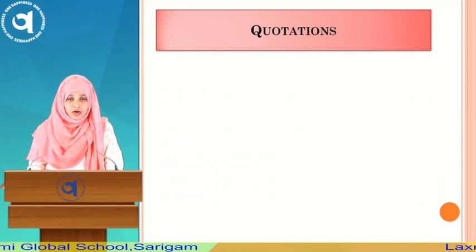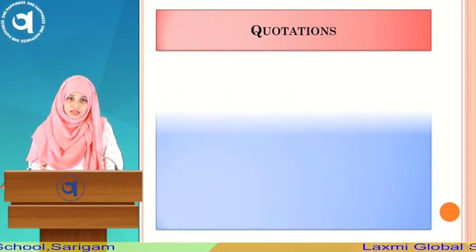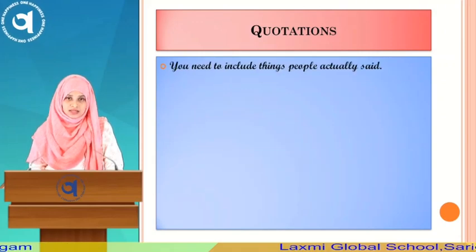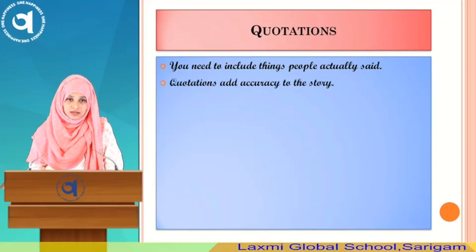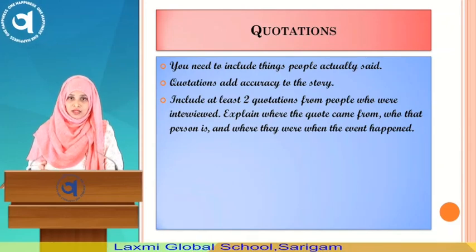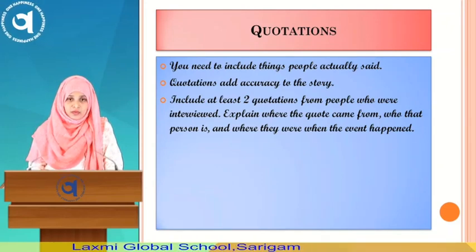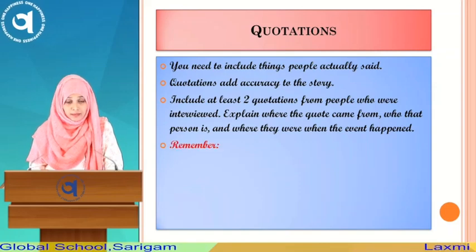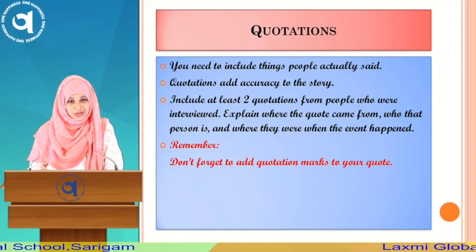Now comes the fourth element of the newspaper article, which is quotations. Quotation as in, you need to include the things people actually said about any particular incident. Quotations add accuracy to the story. Include at least 2 quotations from people who were interviewed. Explain where the quotes came from, who the person is, and where they were when the event happened. Remember, don't forget to add quotation marks.